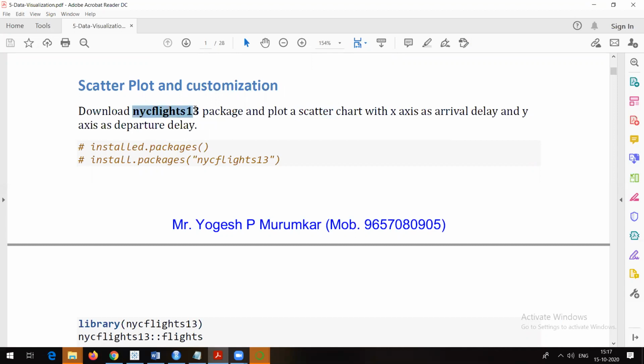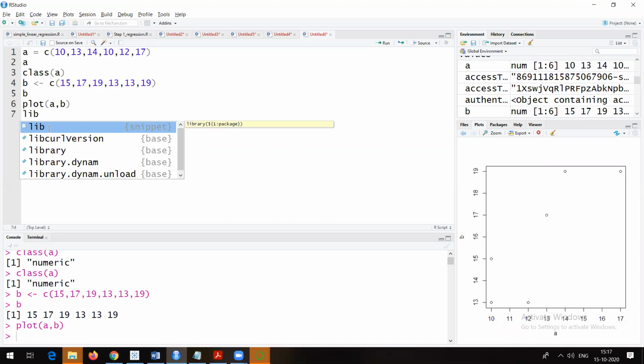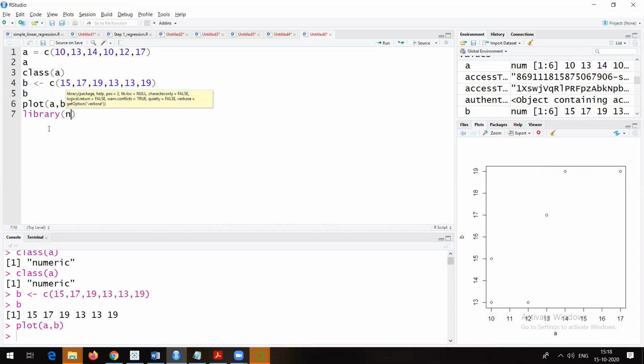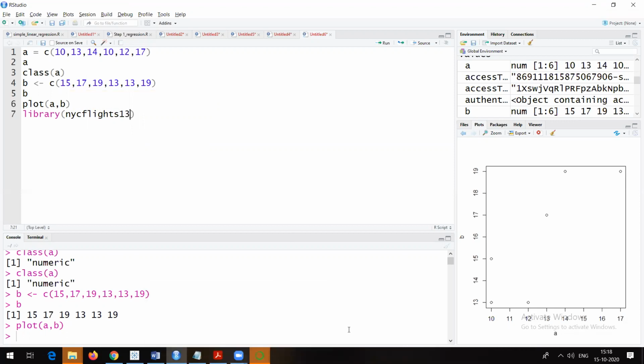In my case, this particular package is already installed. Let me show you how to access it. As I want to use it, I will have to load it with library. There is a command called library, and let me type nycflights13. I just type NY and press the tab button. I am able to see all these things because the nycflights13 package is already there in my case.